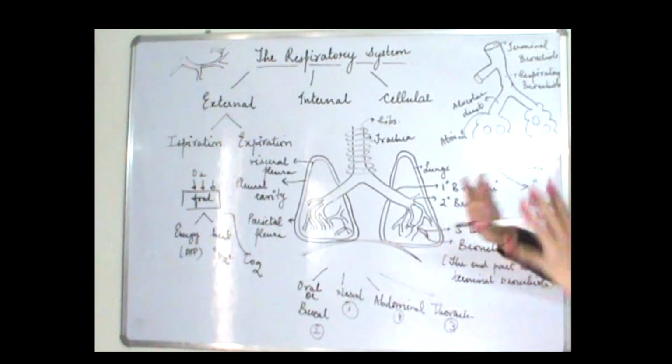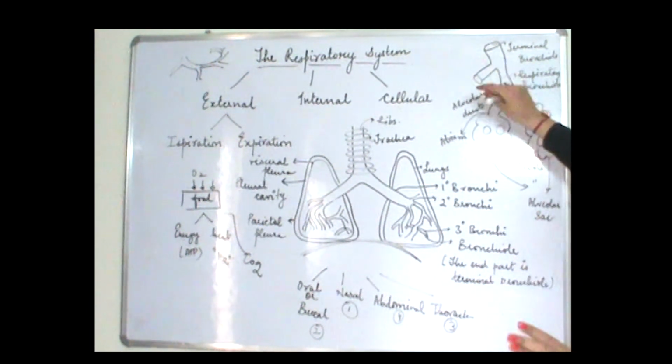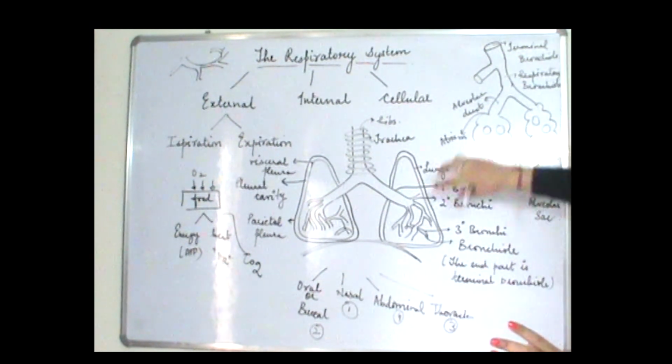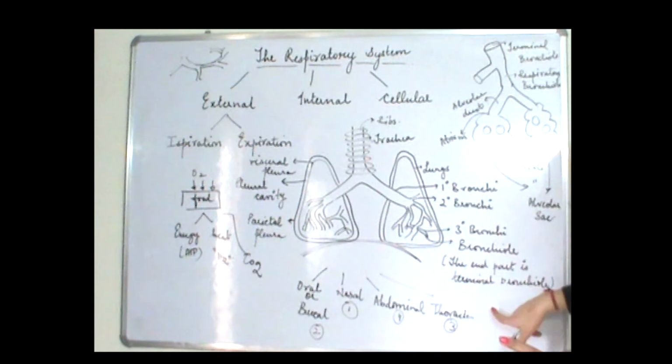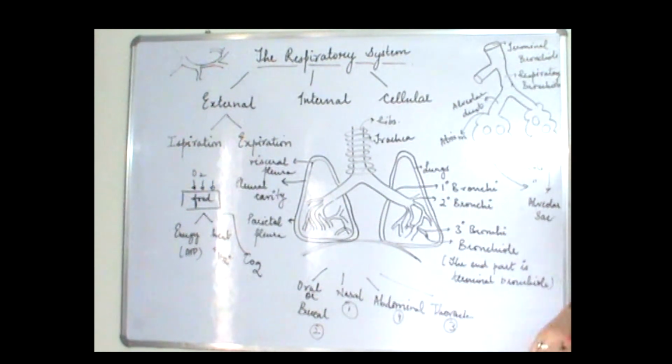Now the parts here in this diagram are finished. Now it is beginning from here. This is the end portion. Here I have told you till terminal bronchiole. Now the rest of the part will be shown here. In the terminal bronchiole, what is happening? It is further giving rise to the respiratory bronchiole.